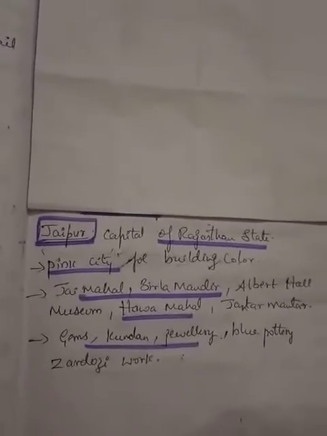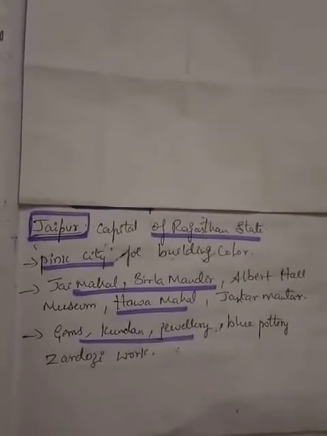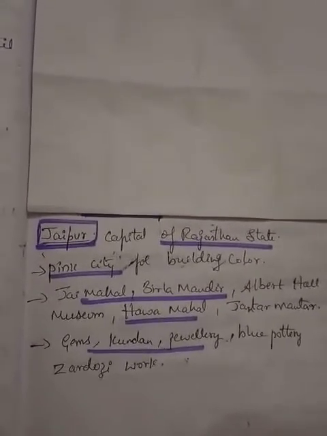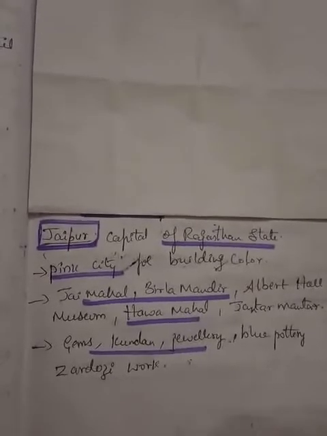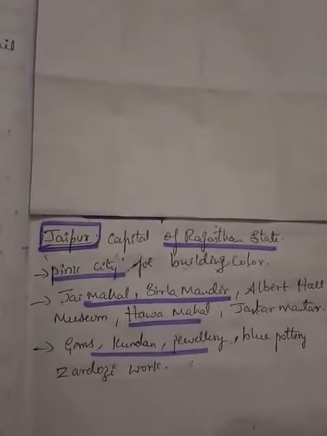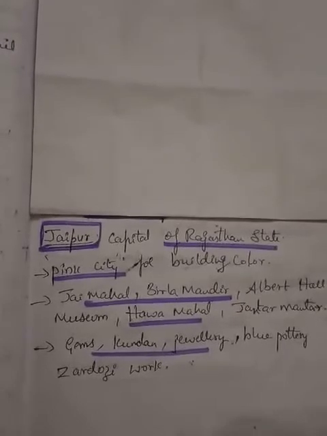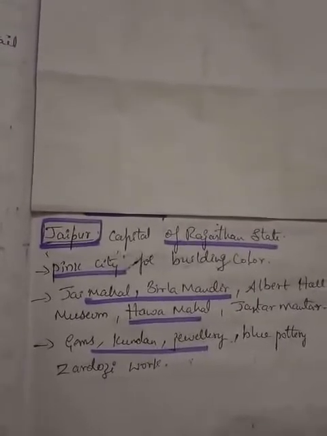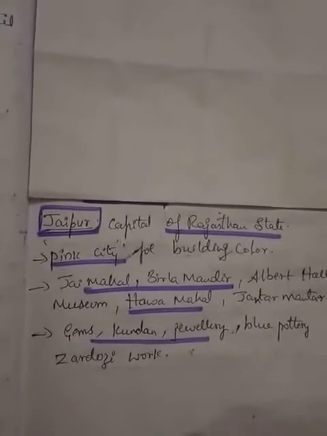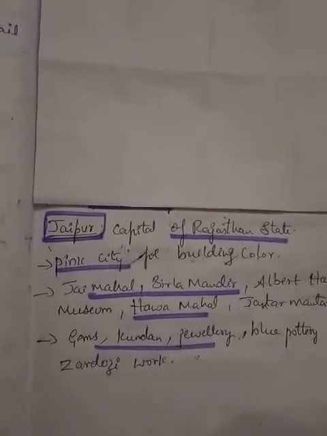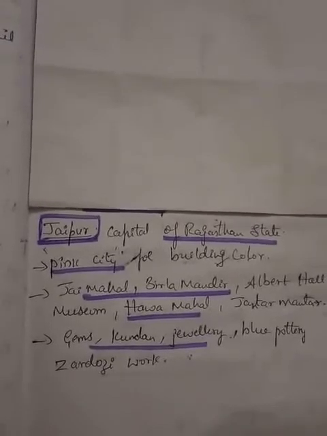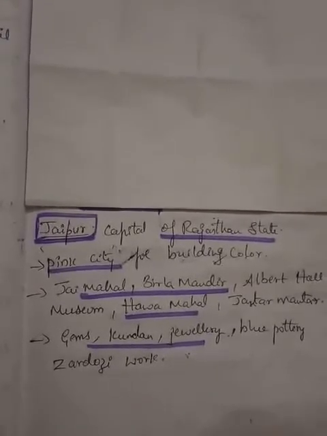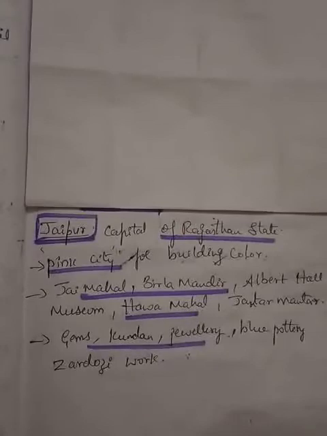Coming to the Hawa Mahal, as you will see in the picture which I will be showing in the next class, it looks like a honeycomb, the shape of a honeybee's hive. And this was built for the queens. They used to follow the parda system, and they could never come out in public to see functions held in the street.